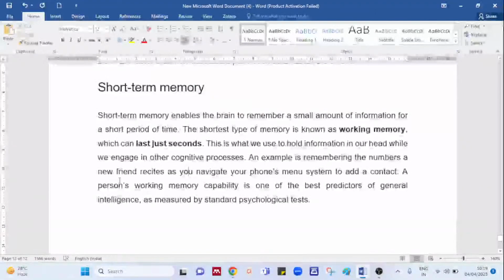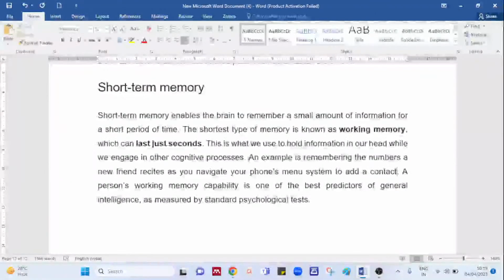An example I have given: remembering the number a new friend recites as you navigate your phone's menu system to add a contact. Someone instantly tells you the number, you make sure it is remembered, and the moment you store the number, it is out of your memory. A person's working memory capability is one of the best predictors of general intelligence.